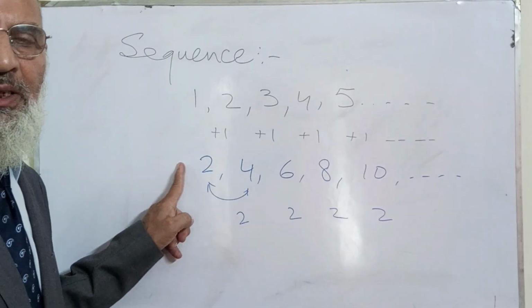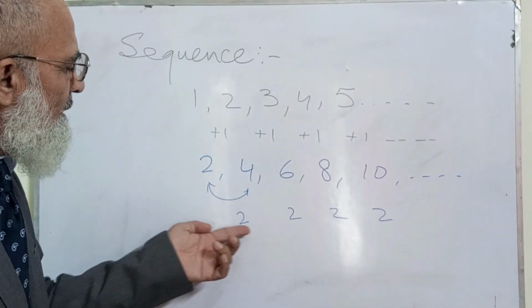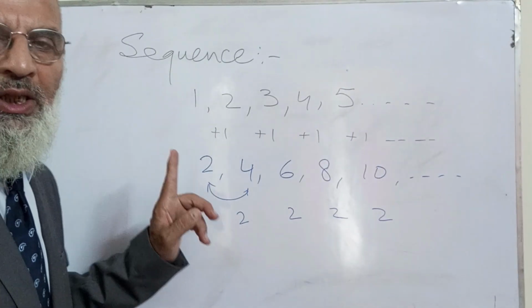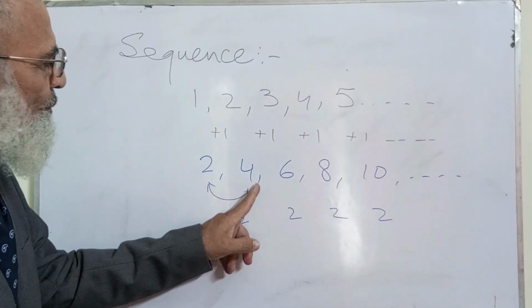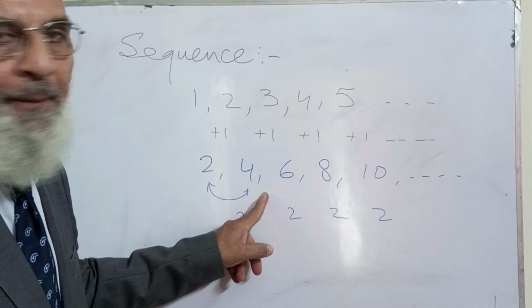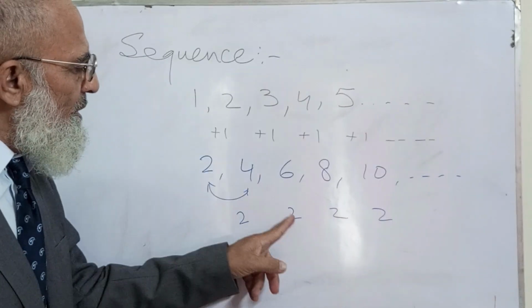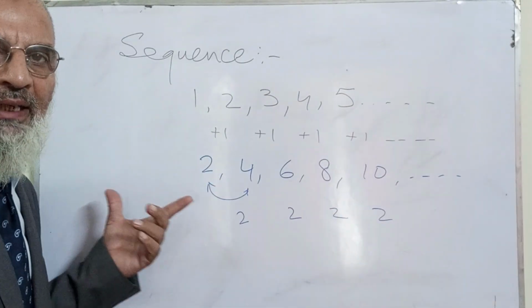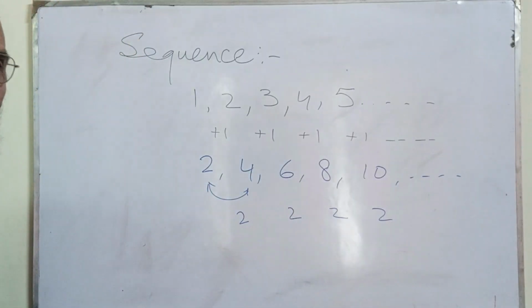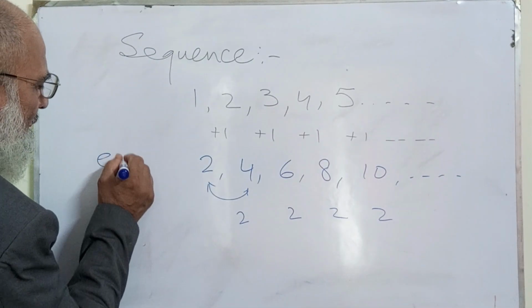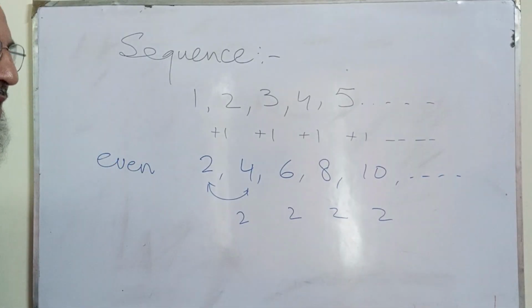Now this is the previous term, or the first term. When you add this 2 to this 2, the first term, you get 4. Now this is the previous term. When you add 2, you get 6, and so on and so forth. We are getting the order of even numbers.